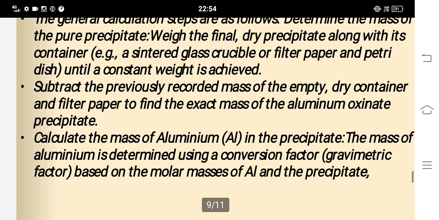Calculate the mass of aluminium in the precipitate. The mass of aluminium is determined using the gravimetric factor based on the molar mass of aluminium and the precipitate.